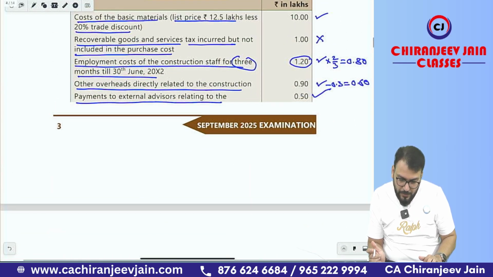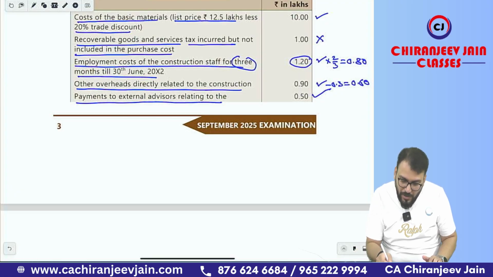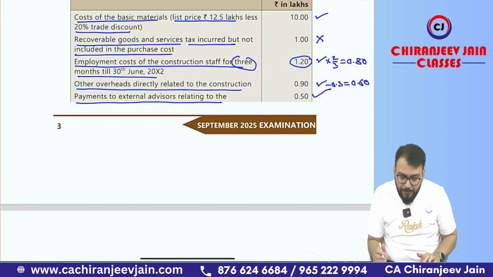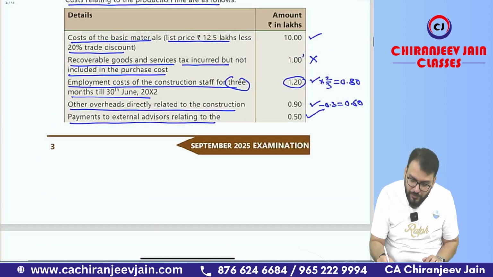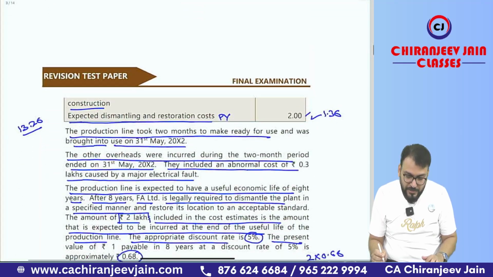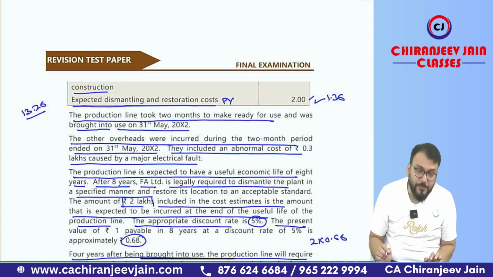Where am I going wrong? Oh, I'm adding 1 minus 1. That is 13.26. So what is the answer? 13.26. This will not be added. Okay, that is 13.26. So this is the cost price.